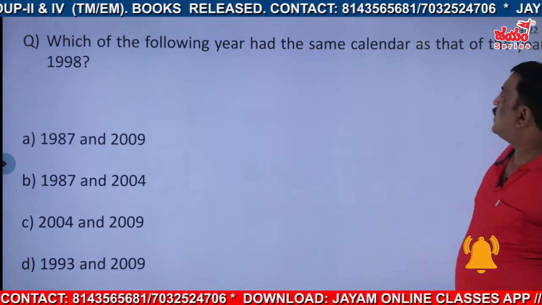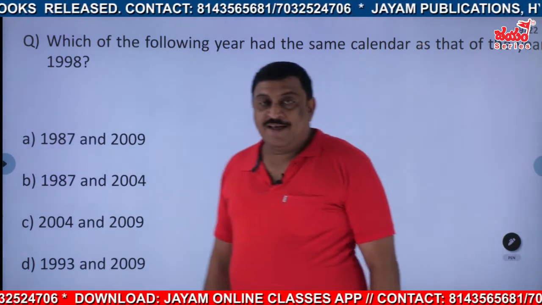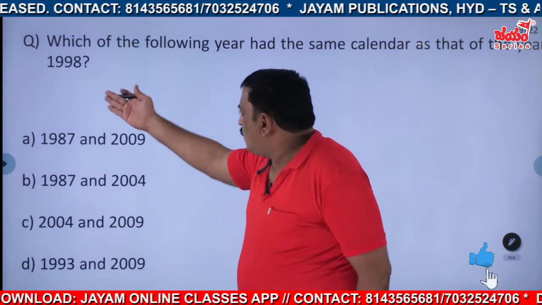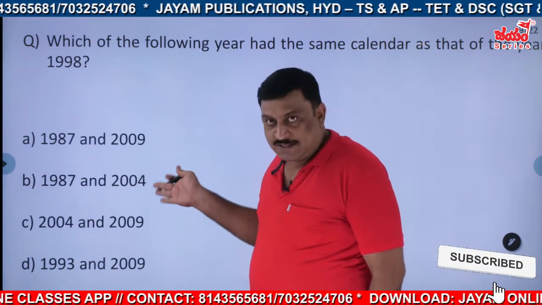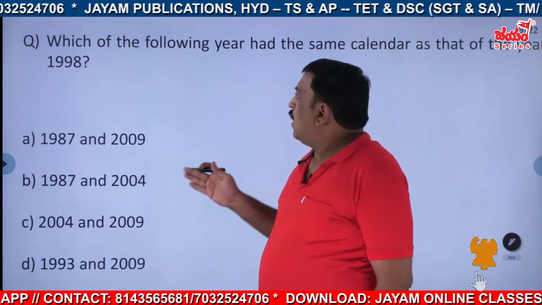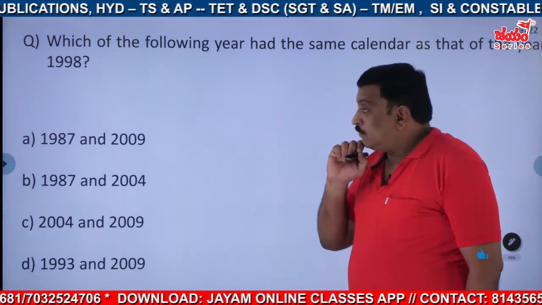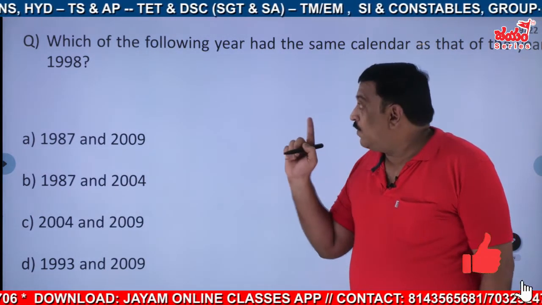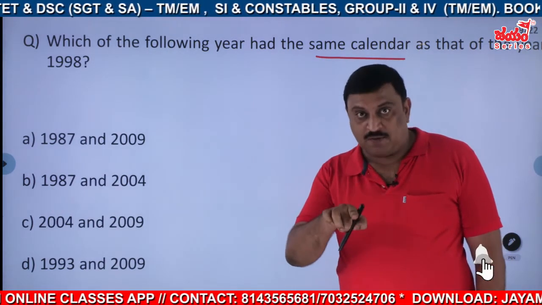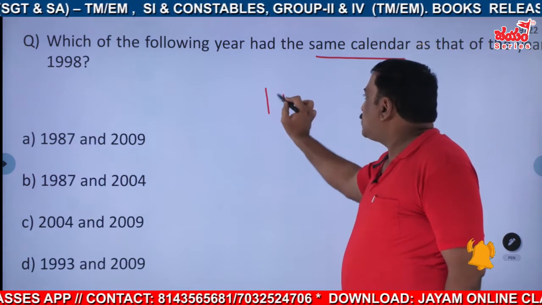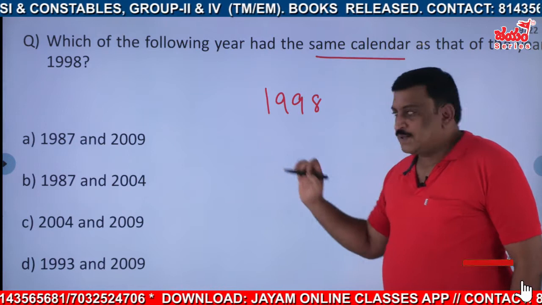Which of the following years had the same calendar as that of the year 1998? Some years they have given before and after. This came in a previous exam, recently. So for 1998, we have to find out whether it is leap year plus 1, plus 2 or plus 3. Just try that one, and after that, see this one.